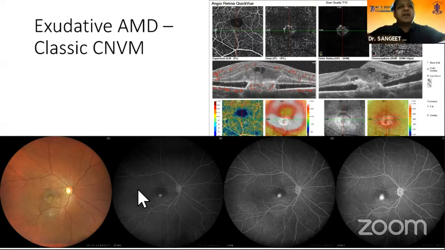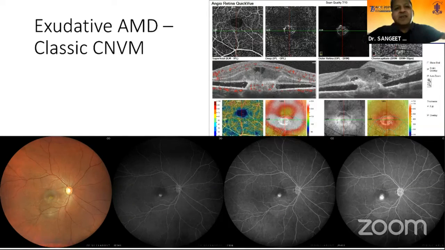In exudative AMD, classic CNVM, one area where OCT angiography has changed the management is the exudative AMD group, and definitely OCTA is very helpful in this type of disease. But if you see oral fluorescein angiography and compare it with the IVFA, the oral fluorescein angiography is good enough to pick up classic CNVMs.